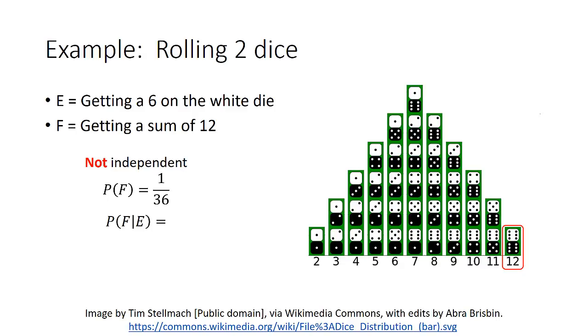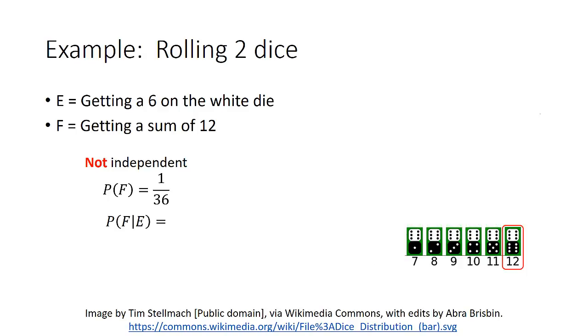But now let's think about the probability of F given E. Well, we know that we got a 6 on the white die, so we can eliminate all of the possibilities that don't involve that event happening. Now there are only 6 possible outcomes left, and they're all equally likely, assuming the dice are fair.